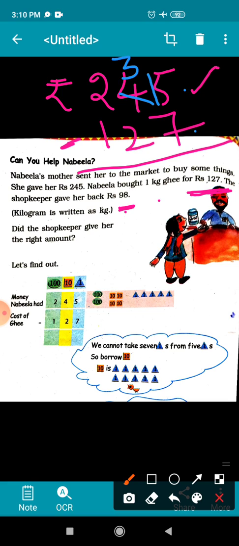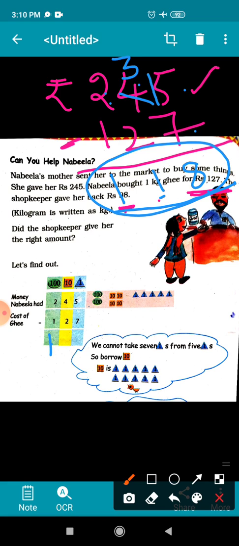So what will the answer be here? 8. Right? 3 minus 2 you can easily subtract because the upper number is bigger. So 1. And here again the upper number is bigger on 100 place. So you will easily subtract 2 minus 1, 1. So the shopkeeper should return 118 rupees.